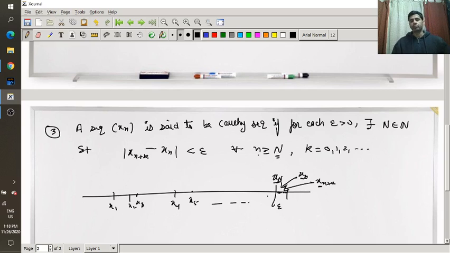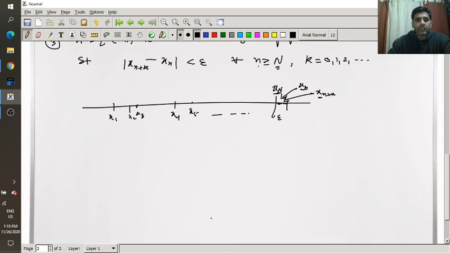So the main concept of Cauchy sequence is, there will come a stage N. After that, all the xn's will lie close to each other. All the xn will lie close to each other. So that is called Cauchy sequence. I hope the idea is clear.